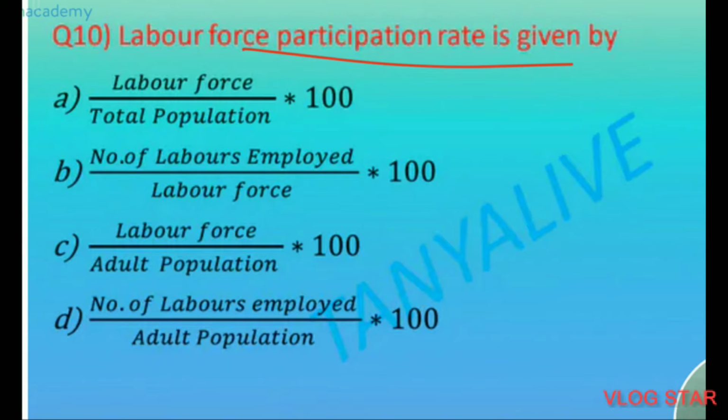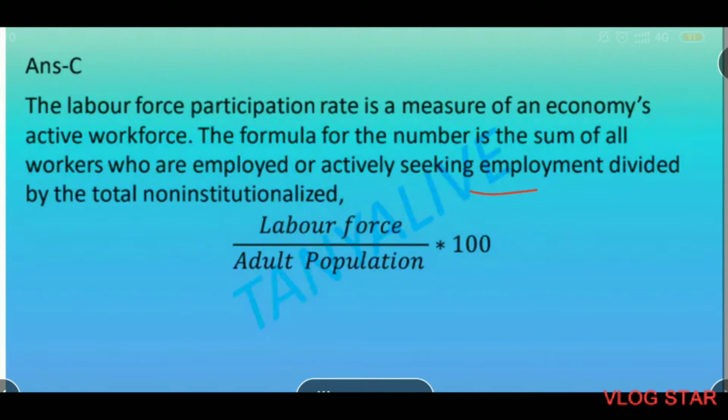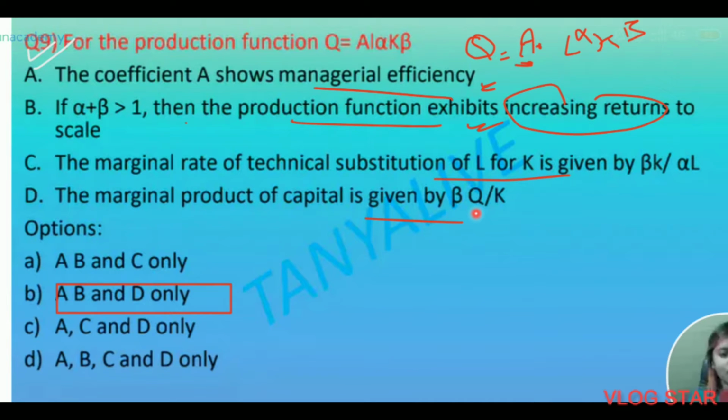Labor force participation rate is given by option 3, which is correct: labor force upon adult population into 100. For the given Cobb-Douglas production function, Q is equal to A L^alpha K^beta. Here A shows marginal efficiency, which is correct.